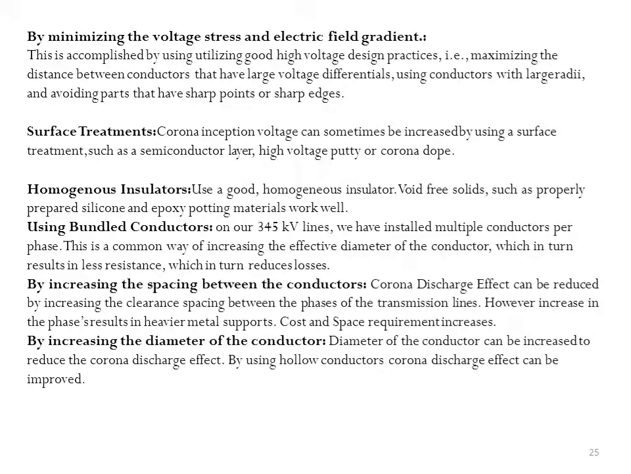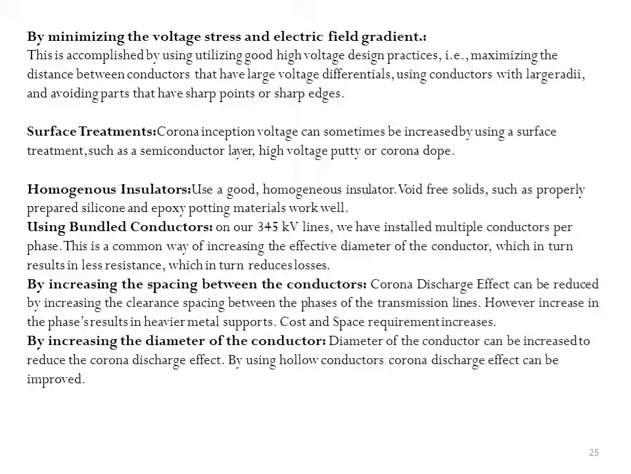Now we will see methods to reduce corona. In many cases corona cannot be avoided, but we can reduce its effect. The first method is minimizing the voltage stress and electric field gradient. This is accomplished by utilizing good high voltage design practices: maximizing the distance between conductors that have large voltage differentials, using conductors with large radii, and avoiding parts that have sharp points or sharp edges.